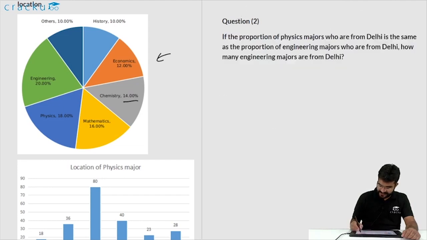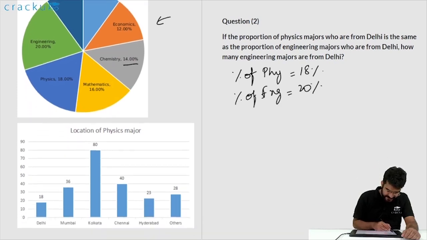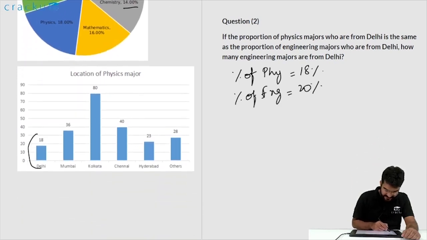Now let us look at the second question. If the proportion of physics majors who are from Delhi is the same as the proportion of engineering majors who are from Delhi, how many engineering majors are there from Delhi? So the percentage of physics majors in the institute is 18% and the percentage of engineering majors in the institute is 20%. Now we are told that the proportion of physics majors from Delhi, that is 18, is the same as the percentage of engineering majors from Delhi.